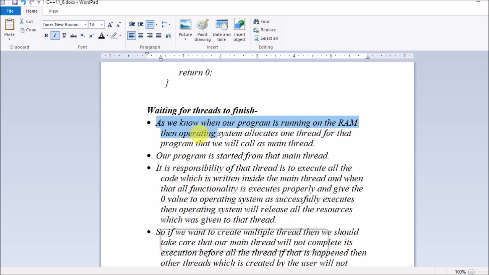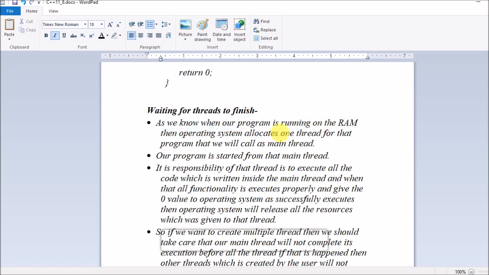As we know, when a program is running on the RAM, the operating system allocates one thread for that program, which we call the main thread. For your program execution, the operating system will allocate the main thread to execute your program once it is running on the RAM.